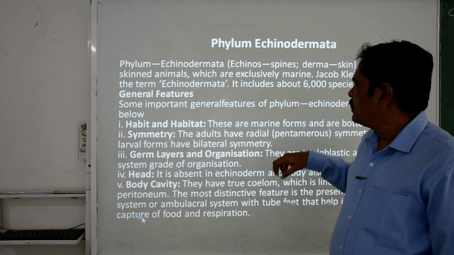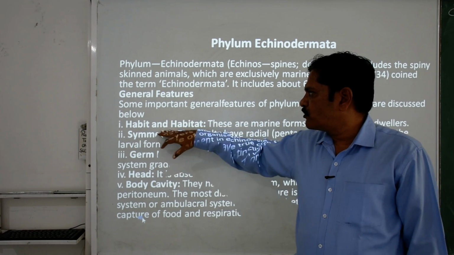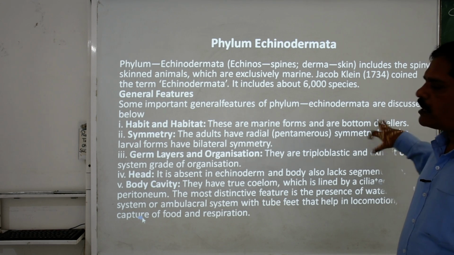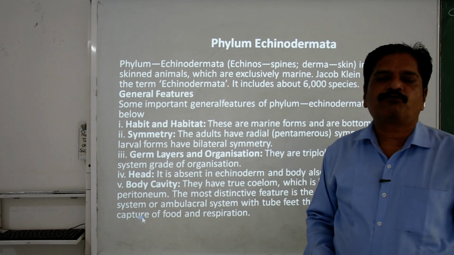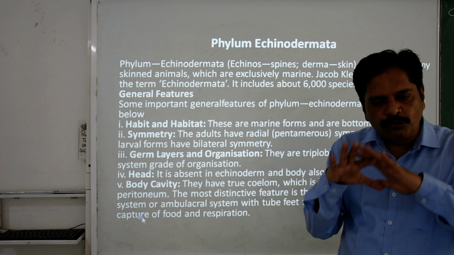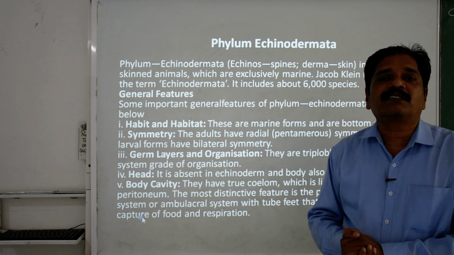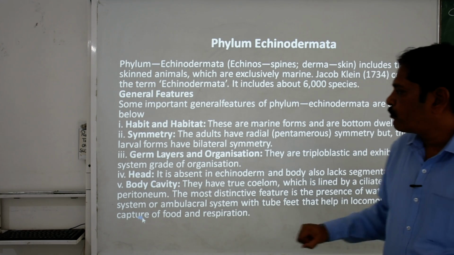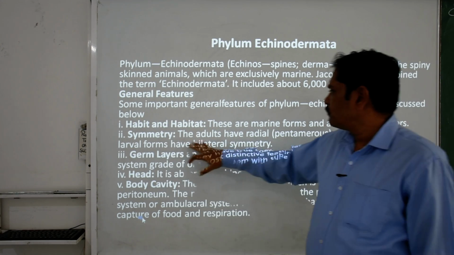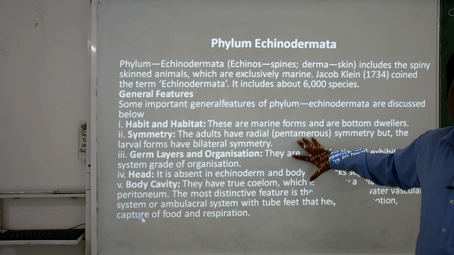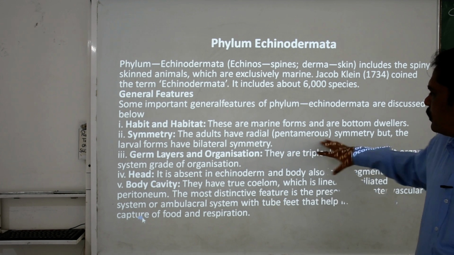Now when we talk about the general features: habit and habitat, they are basically marine in nature, and some of them are bottom dwellers. That means they remain at the bottom of the sea, and then they move from one place to another. Symmetry: basically they are radial in nature, with pentamerous symmetry, that means from any axis they can be cut into different